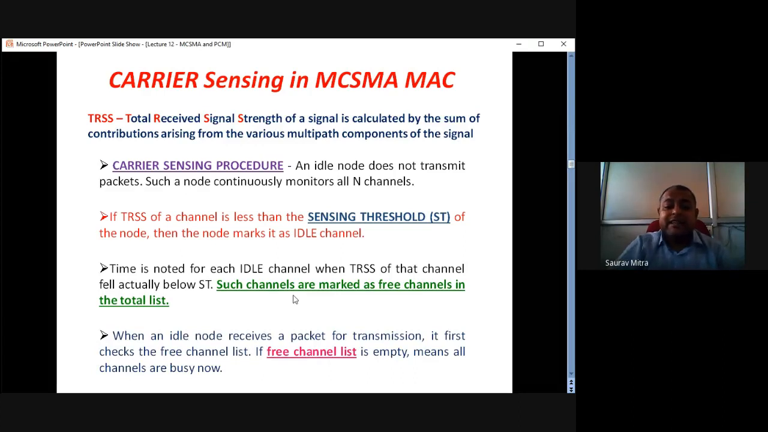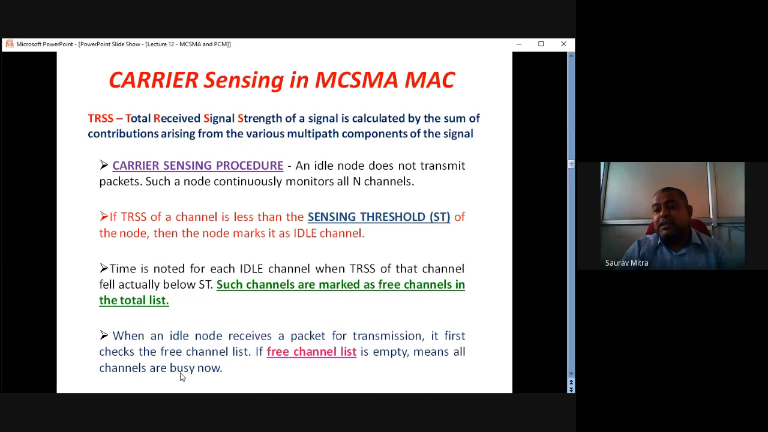When an idle channel receives a packet for transmission, so what is the idle channel? The channel for which the TRSS is less than the sensing threshold, that is the idle channel. So when an idle channel receives a packet for transmission, it first checks the free channel list. If the free channel list is empty, it means all the channels are busy now. So a sender wants to send data. First it will check which are the free channels.